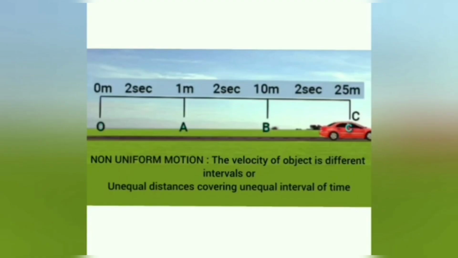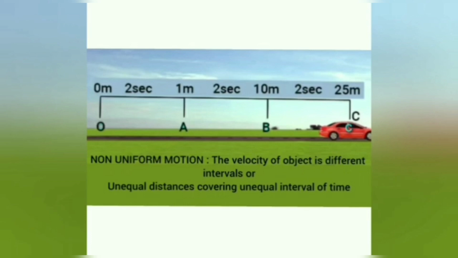Now coming to non-uniform motion, it is defined in three ways: unequal distances covered in unequal intervals of time, equal distance covered in unequal intervals of time, or unequal distance covered in equal intervals of time. From the above three statements, we can say the object has different velocities. So we can also define non-uniform motion as the velocity of the object being different at different intervals of time.